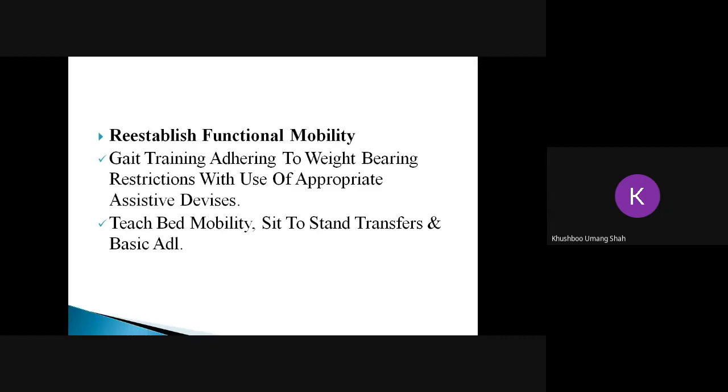Re-establish functional mobility. It is important to see that the person is able to do all the activities by himself or herself. Okay, next slide.